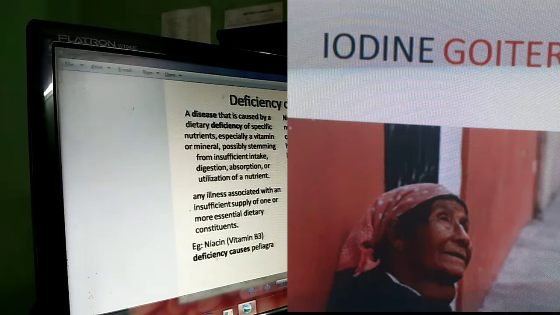So if anything is missing in the nutrients, in the balanced diet, a condition occurs that is called deficiency. This leads to diseases.